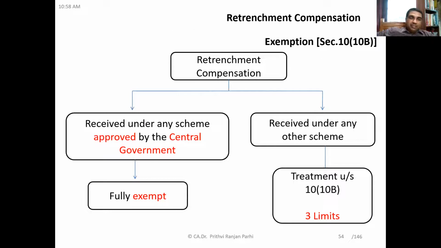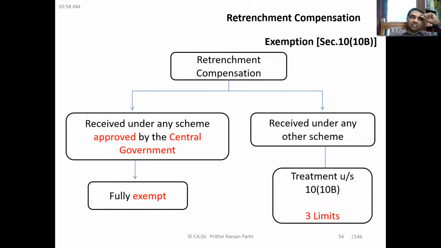Right? For retrenchment compensation, the exemption is dealt with in section 10(10)(b). You can refer to section 10(10)(b) and find out how much is exempt. As you can observe here, we can classify the retrenchment compensation into two types. One is received under any scheme approved by central government.